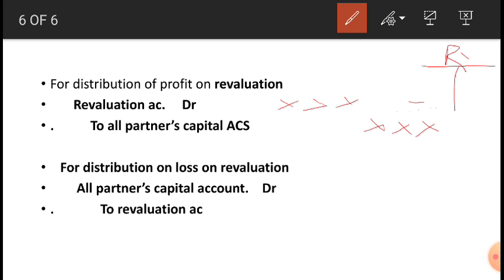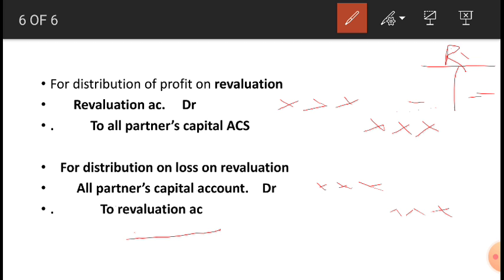For distribution of loss on revaluation, where will you write? Yes, loss you will write in the credit side. Always the entry comes in the credit side. So all partners capital account debtor to revaluation account. See here. So write here 3 star and here 3 star.